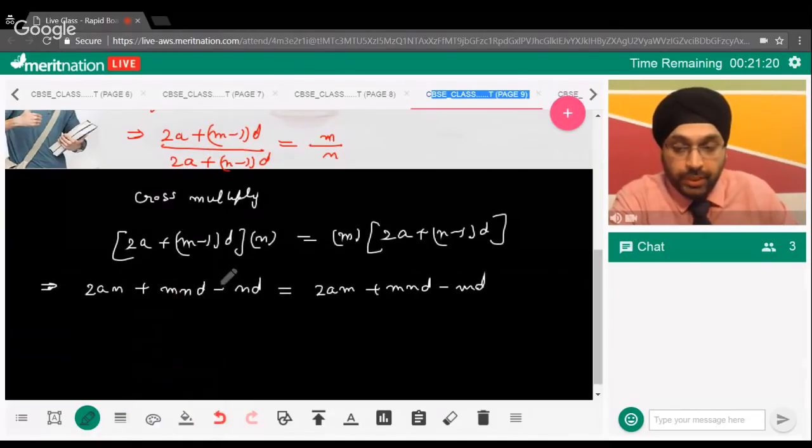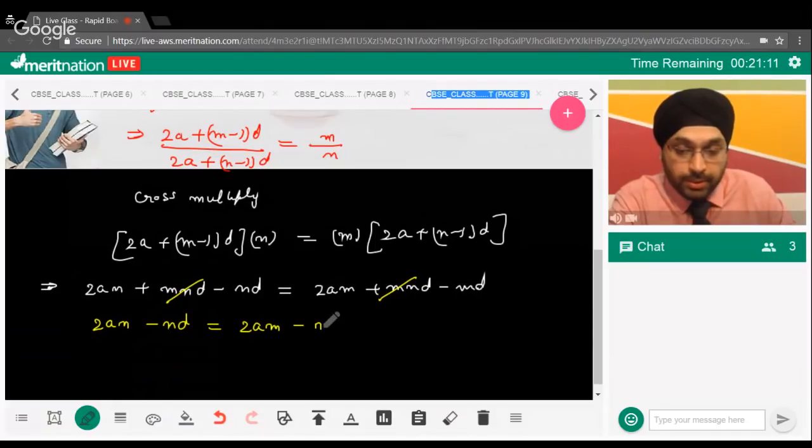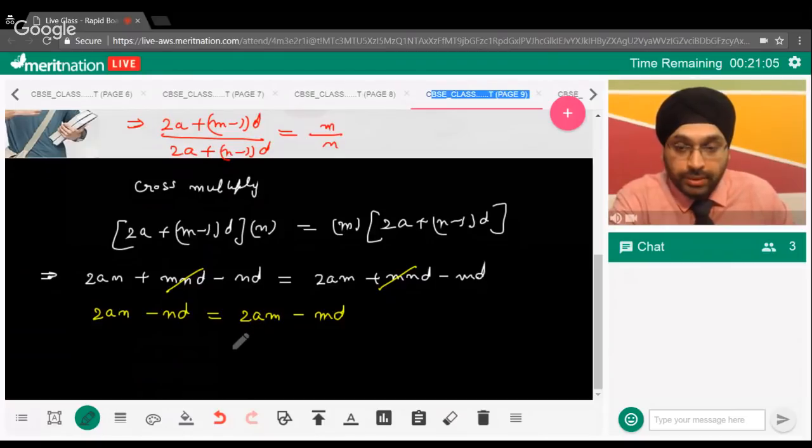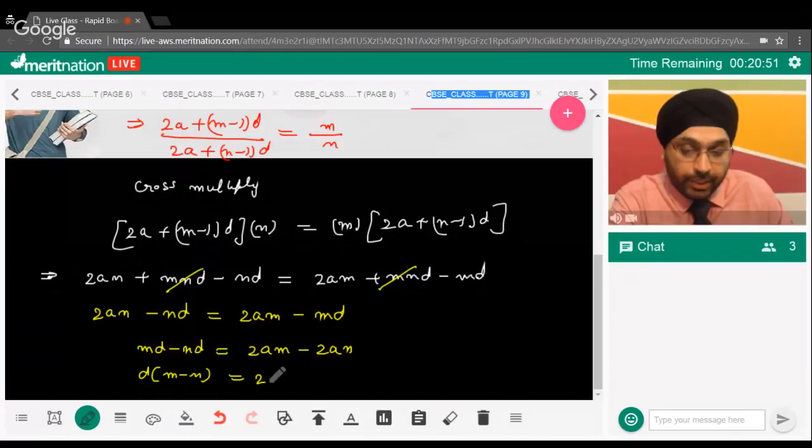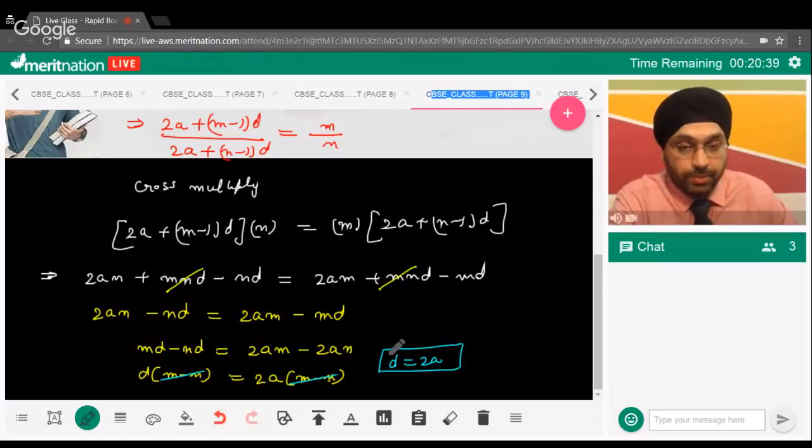Now, guys, if you see it very clearly, we can cancel this one and this one. So we have 2an minus nd equals 2am minus md. Now, guys, if you rearrange it further, this will come out to be md minus nd equals 2am minus 2an. Now, guys, we can take d common out, so that will be m minus n. Again, we can take 2a common out, which is m minus n again. So, if you see it very clearly, we can cancel this one and this one. So, can I say d is equal to 2a now? So, we got the relationship now.